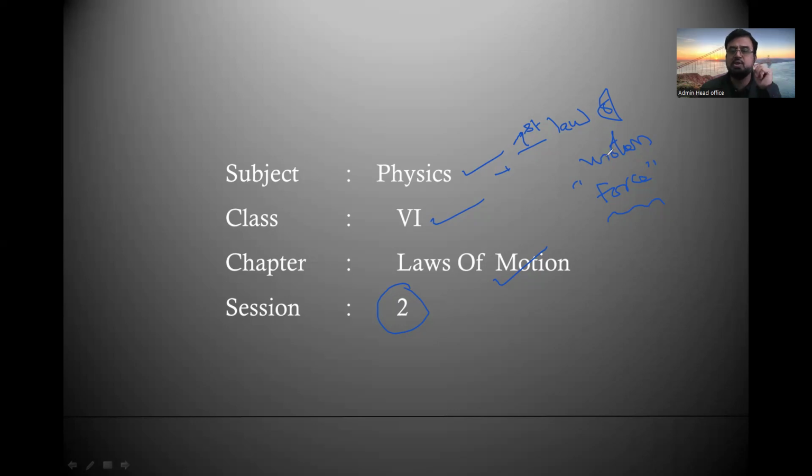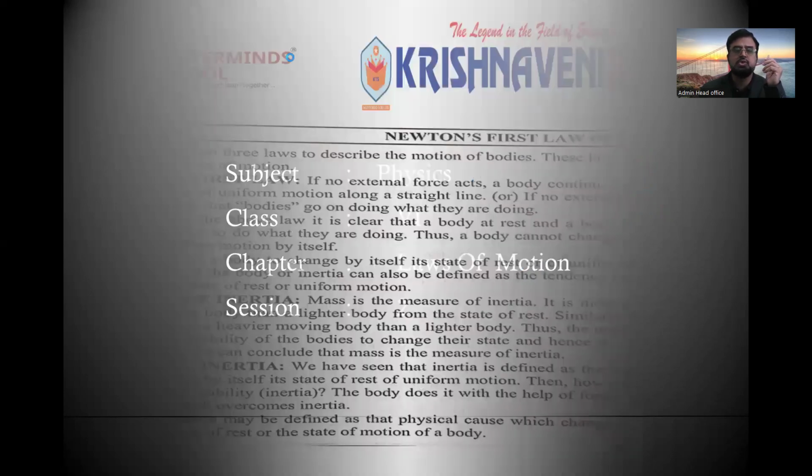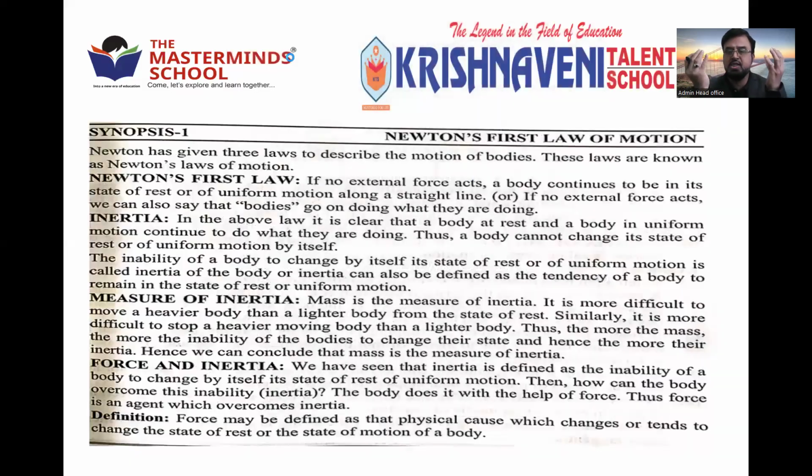In the last class, we discussed Newton's first law of motion in detail, with various examples also. So what is Newton's first law? This first law explains one important word, inertia. We discussed the measure of inertia and the types of inertia: inertia of rest, inertia of motion, inertia of direction. As per Newton, every body continues to be in a state of rest or uniform motion until an external force is applied.